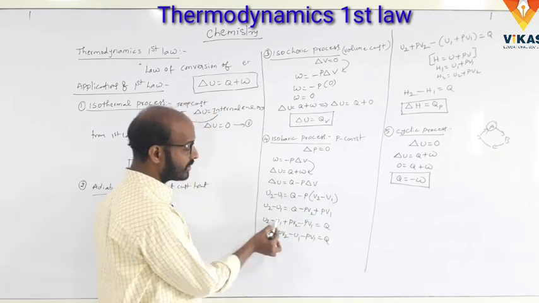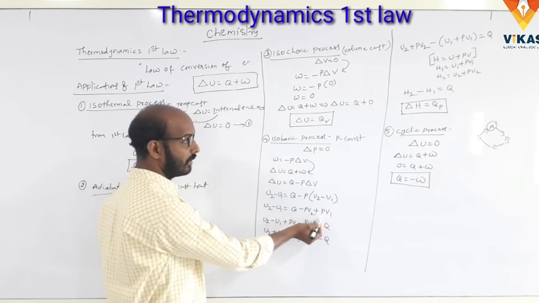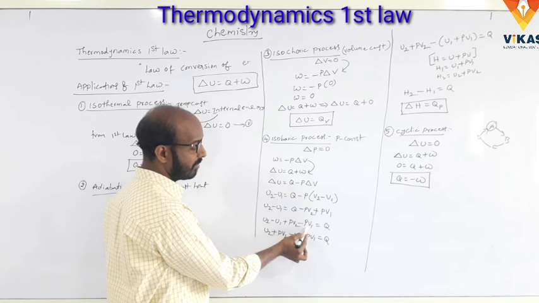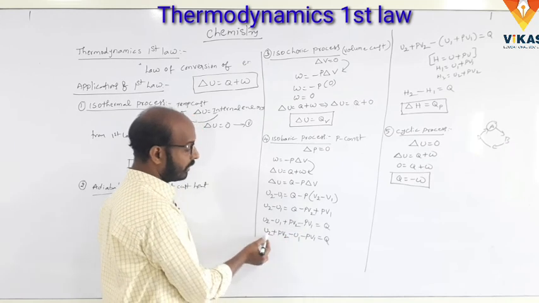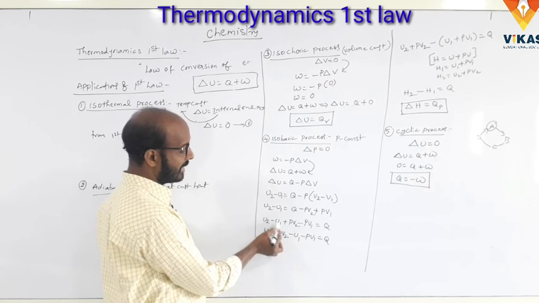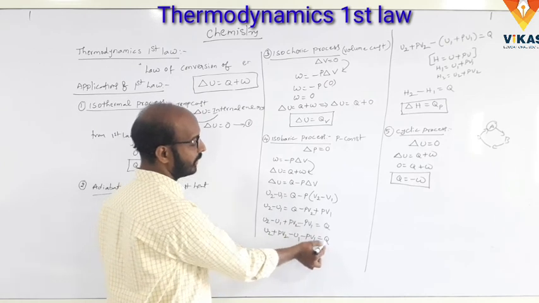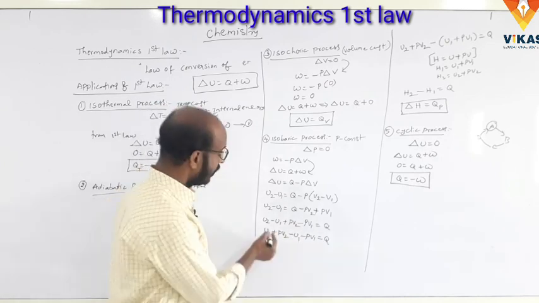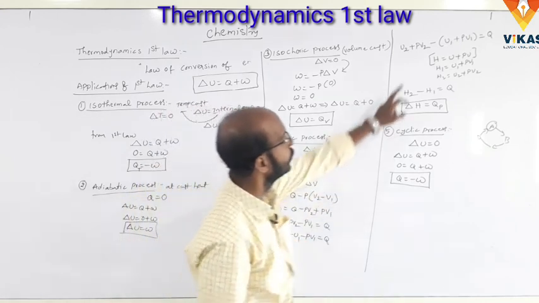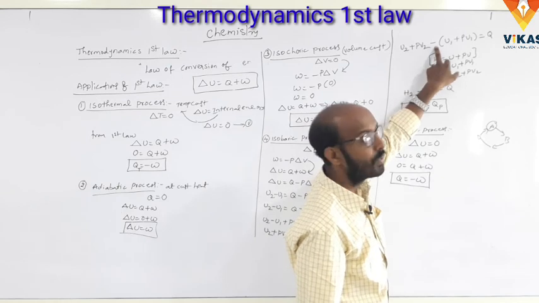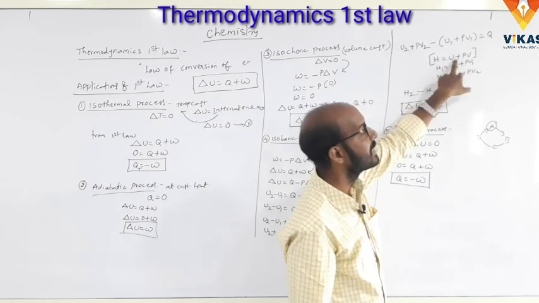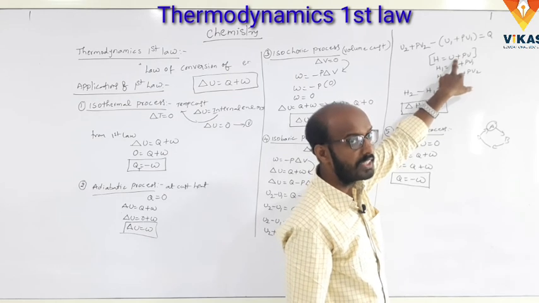So U2 minus U1, the two values P1 P2 left తీసుకొస్తున్నాను. U2 minus U1 plus PV2 minus PV1 is equal to Q. So the two values are added: U2 plus PV2 minus U1 minus PV1 is equal to Q. So U2 plus PV2, here రెండిట్లో నుంచి మైనస్ కామన్ చేస్తున్నాను, U2 plus PV2 minus of U1 plus PV1 is equal to Q. So H is equal to U plus PV, that is, we know the enthalpy.